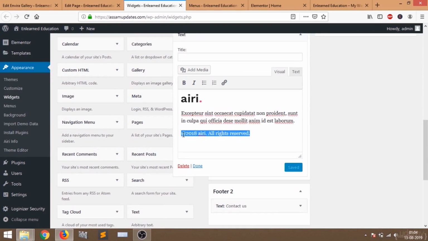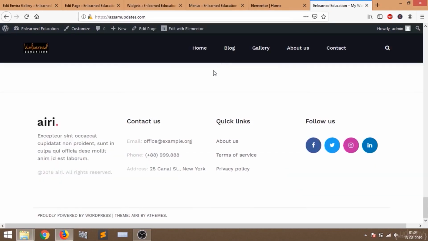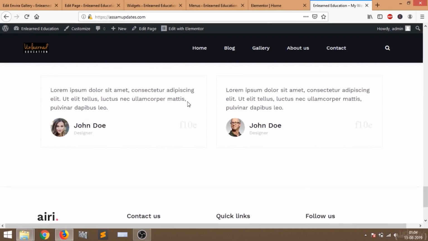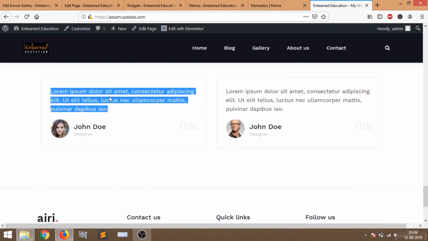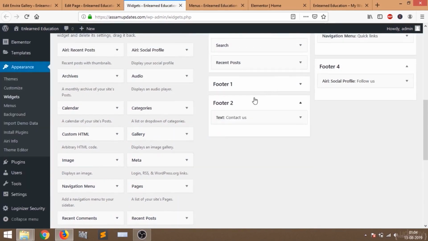I am going to delete all this. Instead of this, I'm just going to leave it like this. Let's write something else. Let me copy something. Let me copy this and paste it here, and click on save. I have edited the footer 1 section.